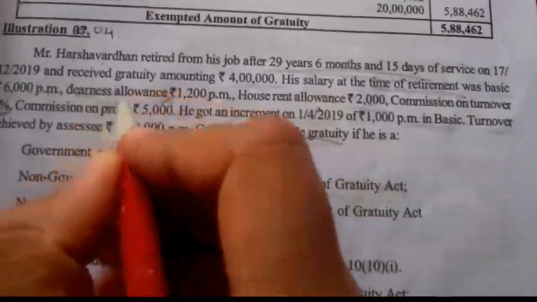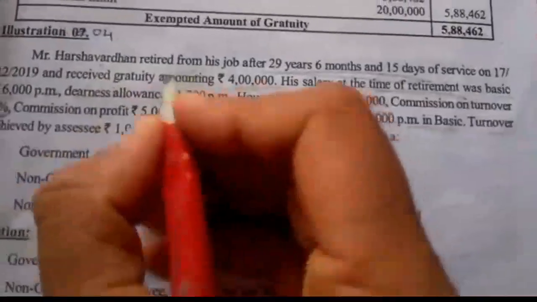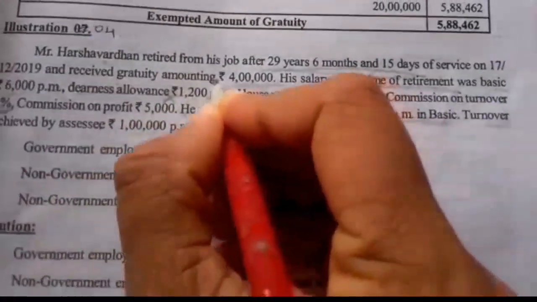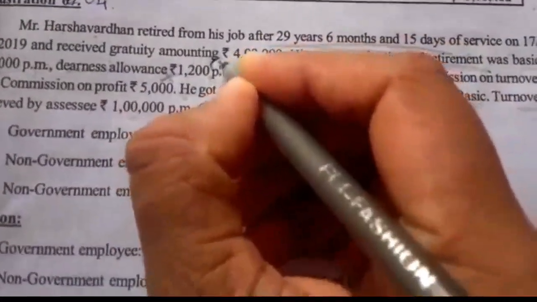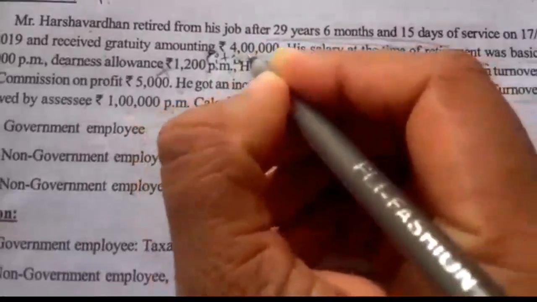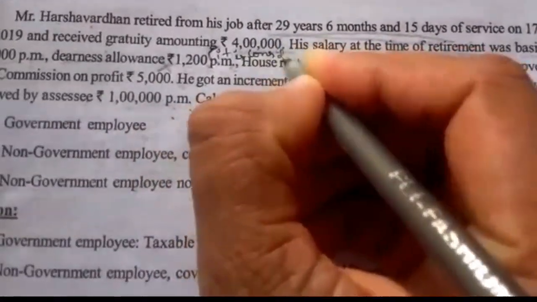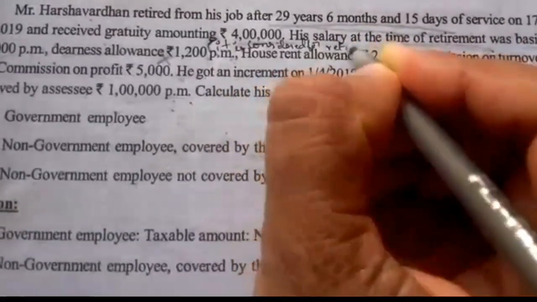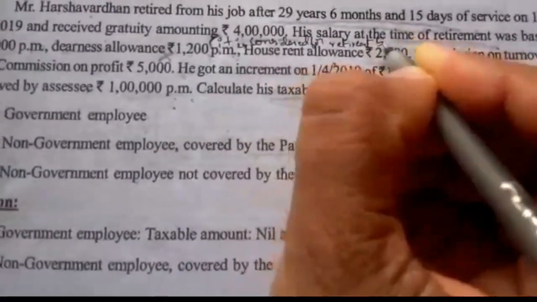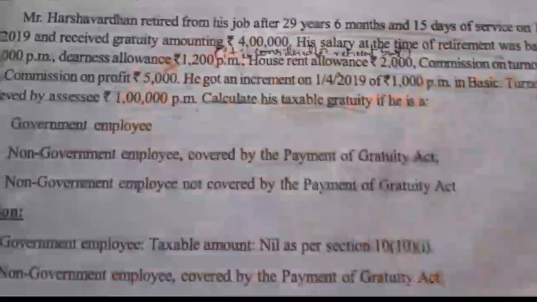Here the dearness allowance in bracket is considered for retirement benefit, say a printing error. Okay, so dearness allowance is considered for retirement benefit.